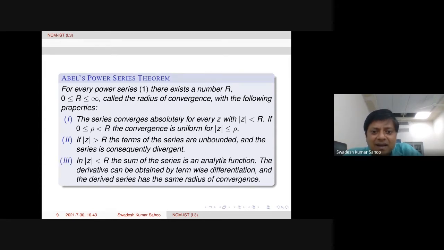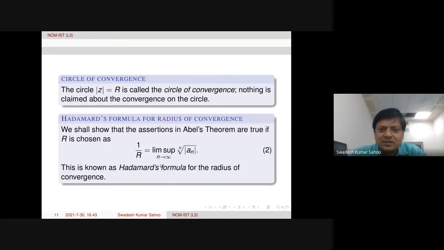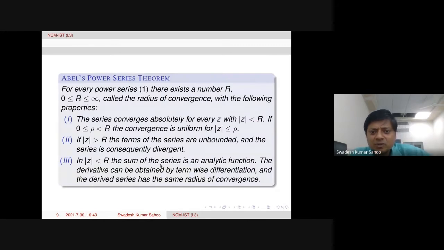And inside, whenever the series is absolutely convergent, in fact uniformly convergent in compact subsets of the main disk, the sum of the series is an analytic function. That means when we have a convergent power series within a radius of convergence, the converging function will be analytic within this disk.